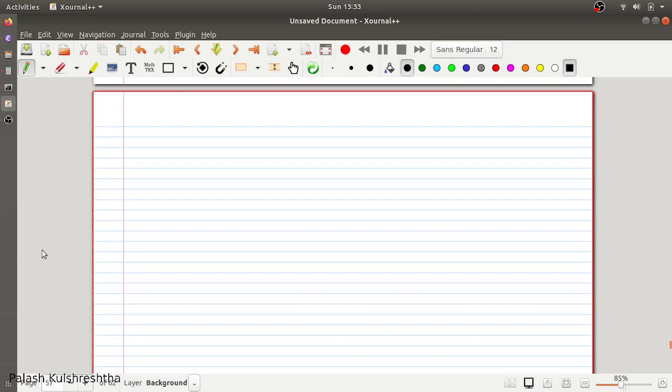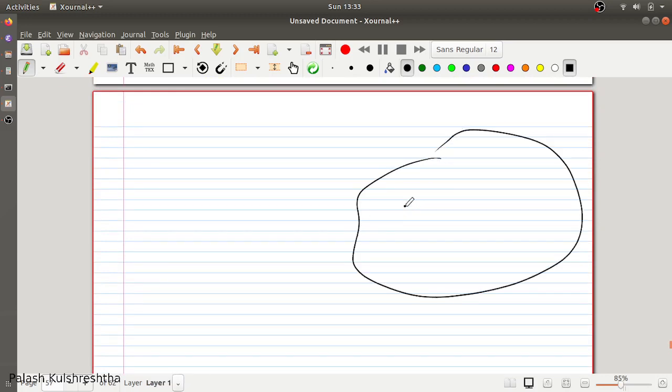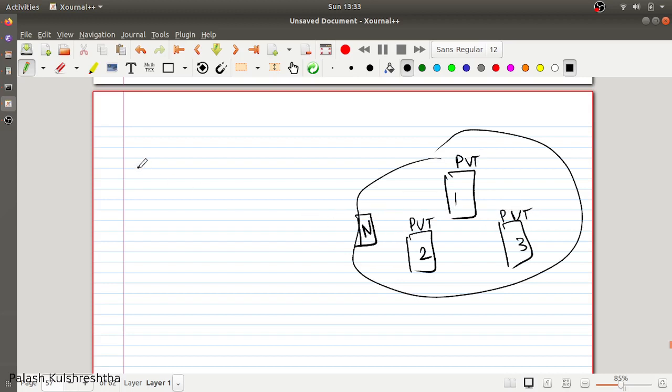Since this is the case, we have our private network, we have three servers, 1, 2, 3, with IP1 to IP3. These are private IP addresses. Since these servers do not have any public IP addresses, how are they going to interact with the outside world?